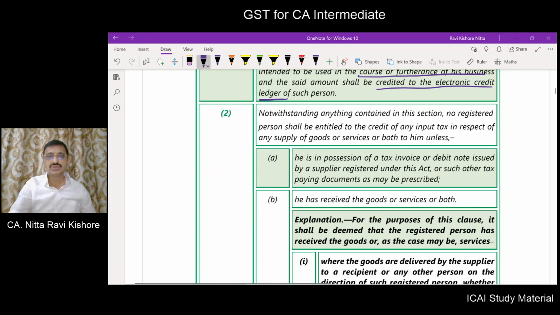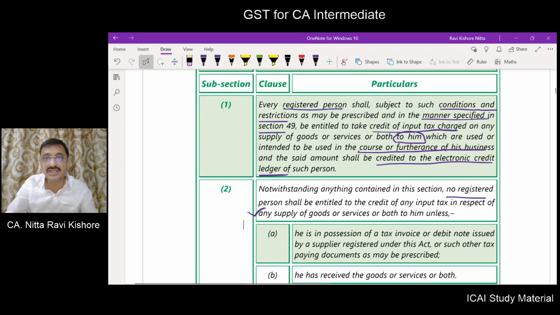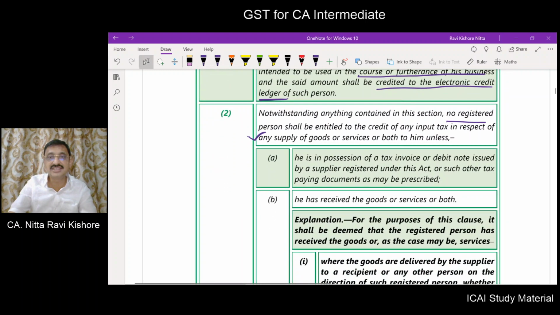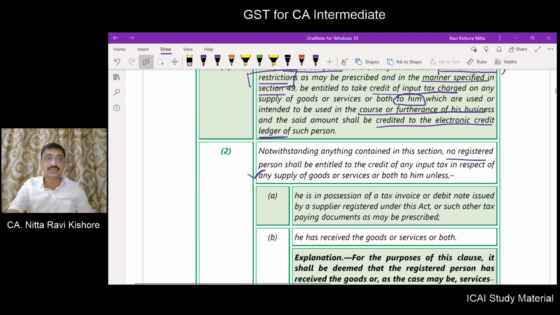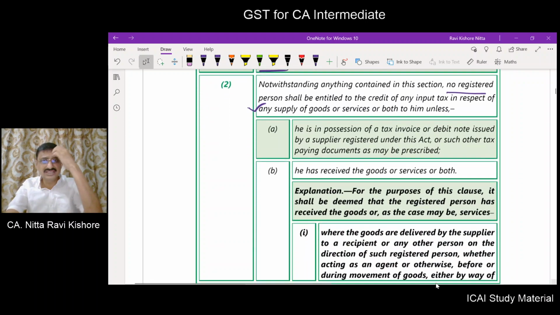Now, what does subsection 2 say? Notwithstanding anything contained in this section, no registered person shall be entitled to the credit of any input tax in respect of any supply of goods or services to him unless. So here what we have understood is subject to conditions and restrictions. Here we are going to get the conditions and restrictions. What subsection 1 says, you can take input tax credit, but what subsection 2 says, you are not eligible to take input tax credit unless some conditions are satisfied.